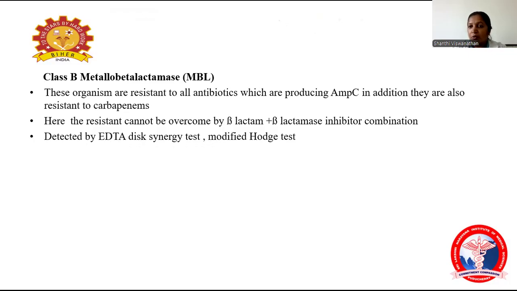In addition, it is resistant to carbapenem. The resistance cannot be overcome by beta-lactam and beta-lactamase inhibitor combination. This will be detected by tests known as the EDTA synergy test and the modified Hodge test.